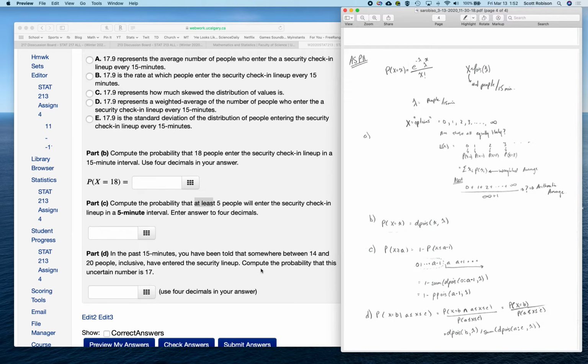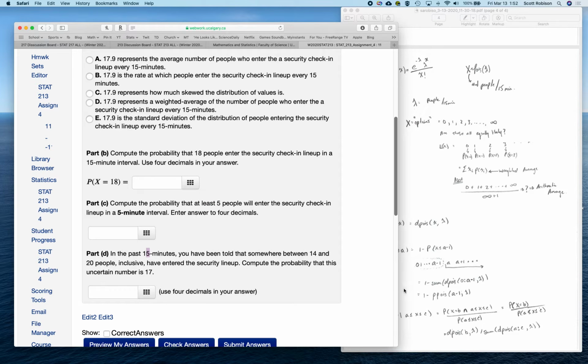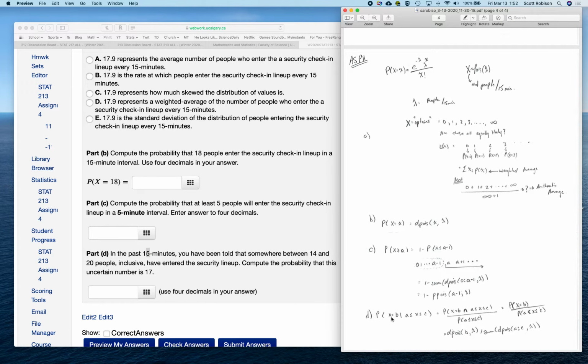Finally, at the end here, you have another conditional statement that is given to you. So here it's saying, perhaps we know that the value is in between 14 and 20, or here between letters A and C. And what is the probability that, given we know it's between those values, it happens to be one of the numbers that happens to be between those values? So here, say, what's the probability it's actually B, given I know it's in between A and C? Again, we can write the intersection of these two statements by saying x is equal to B and x is in between A and C, divided by here the probability of the condition.